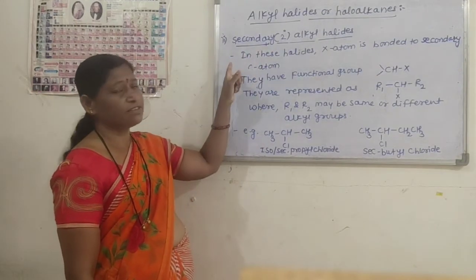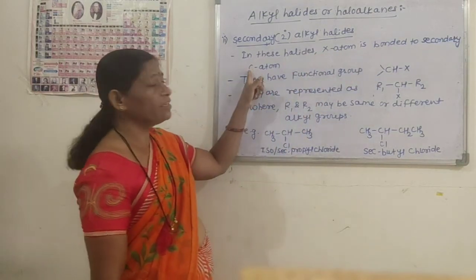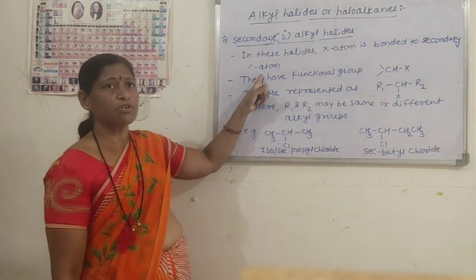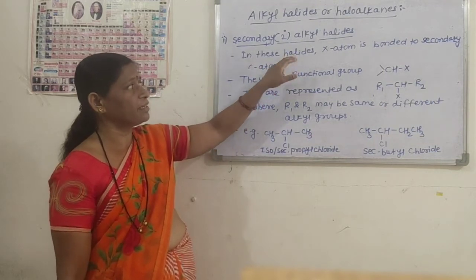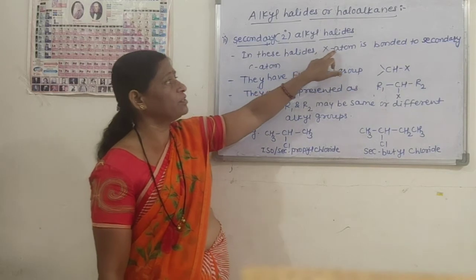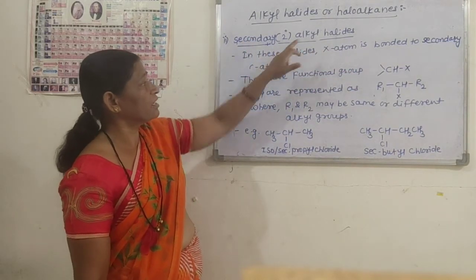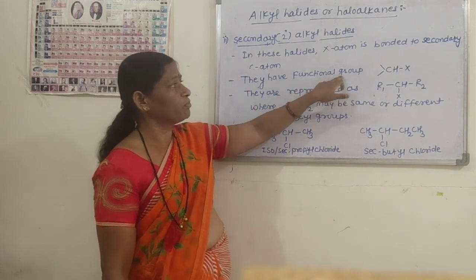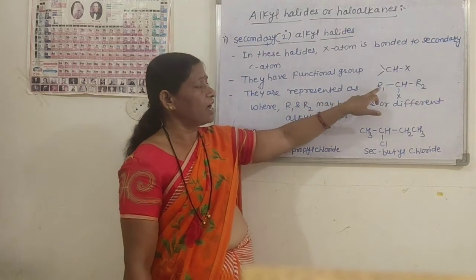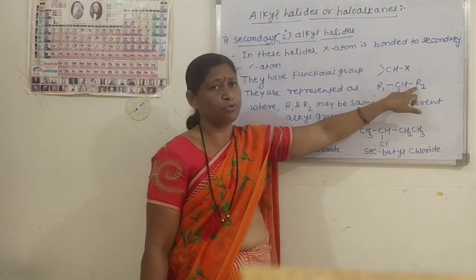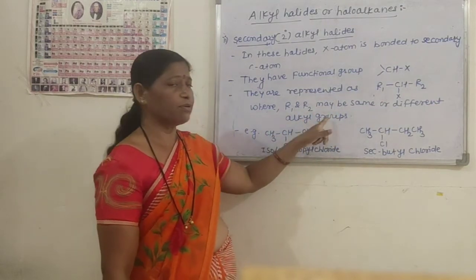Secondary alkyl halides. In these alkyl halides, the halogen atom is bonded to secondary carbon atom. Means the carbon atom which is attached to 2 other carbon atoms is called secondary carbon atom, and to that carbon atom our halogen atom is attached. Therefore these alkyl halides are called secondary alkyl halides. They have the functional group >CHX. They are represented as R1CHXR2, where R1 and R2 may be the same or different alkyl groups.